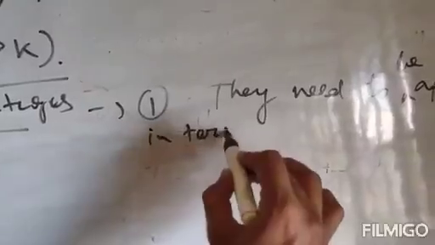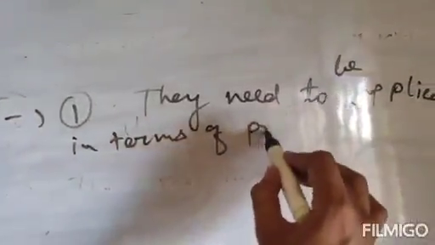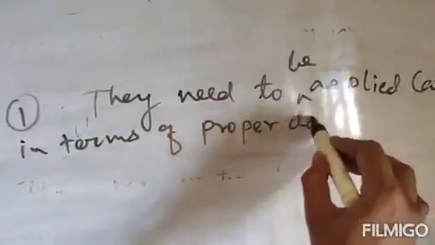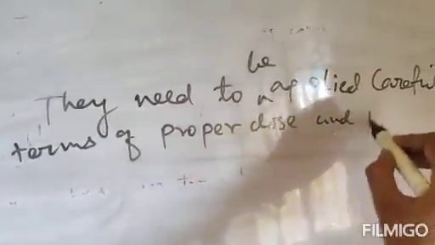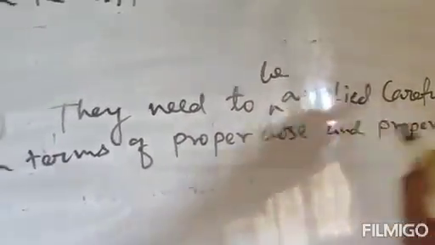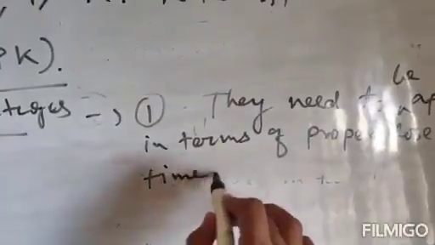So number one disadvantage is they need to be applied carefully in terms of proper dose and proper time, because excessive use of these fertilizers can cause water pollution. Clear? That is the first disadvantage.